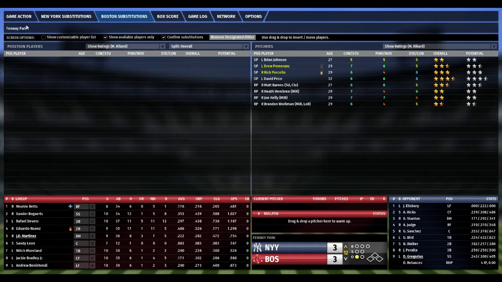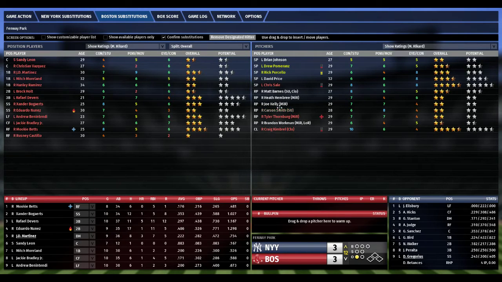Thornburg must have got hurt. Yep, Thornburg. Tricep strain, 6 to 7 weeks. Oh, boy. Well, he's been injury prone with the Red Sox, so that's not shocking.